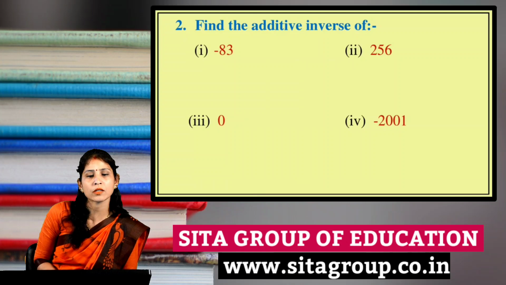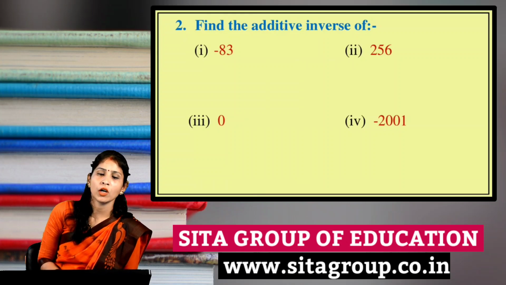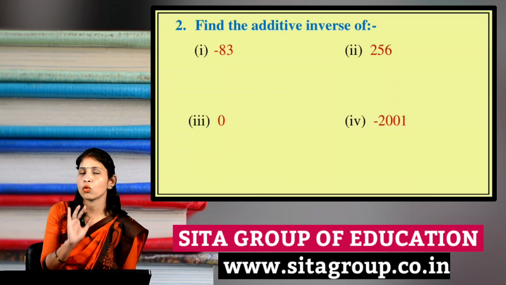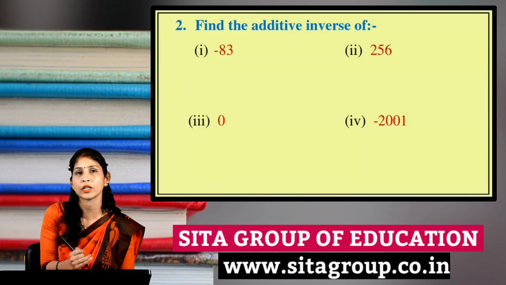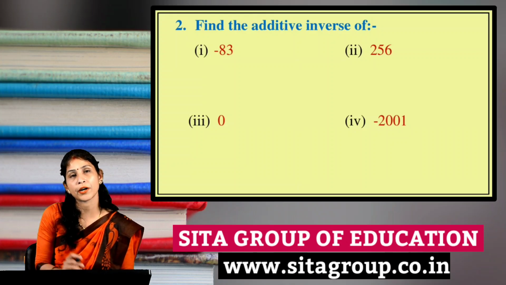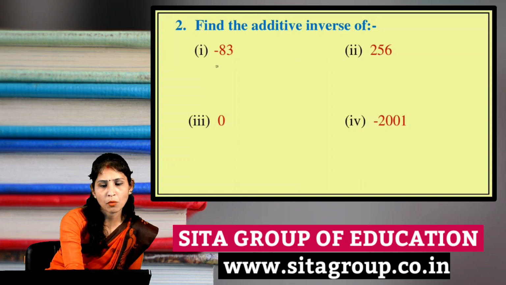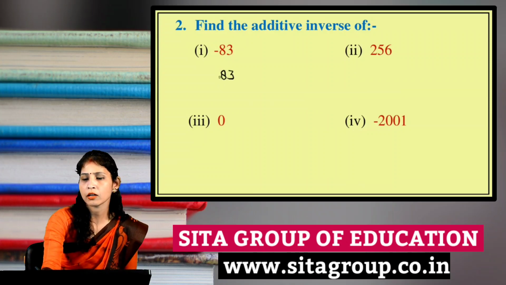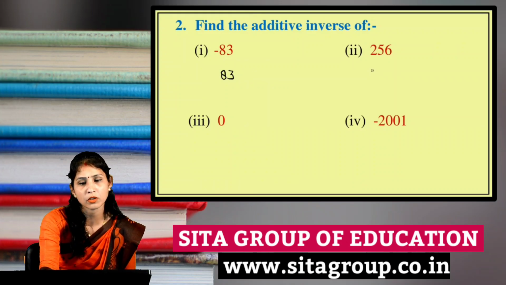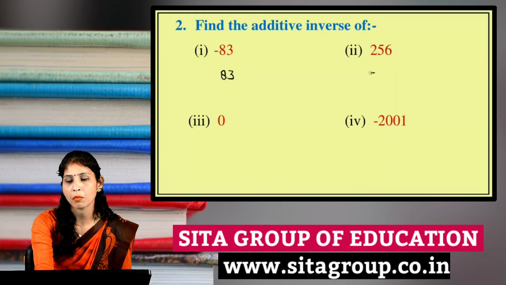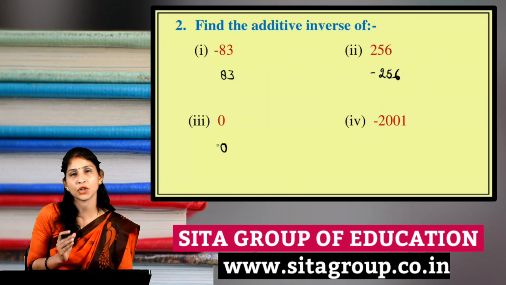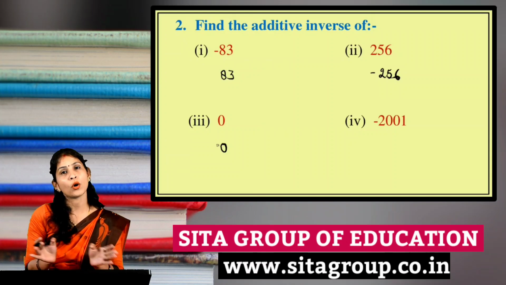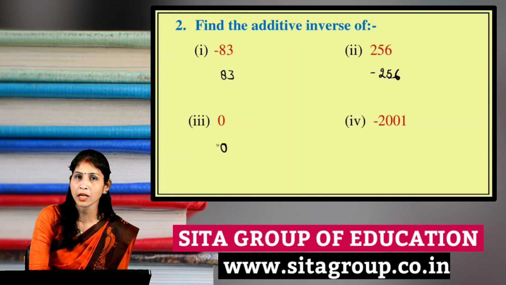Now the second question is to find the additive inverse. In the additive inverse we only have to change the sign. If a positive digit is given, then we will write down the negative digit. If a negative digit is given, then we will write down the positive digit. Got it? So minus 83 is given and its additive inverse will be 83. Here 256 positive digit is given, so its additive inverse will be minus 256. Now 0, I had told you that 0 is neither positive nor negative integer, that's why 0 will remain 0.